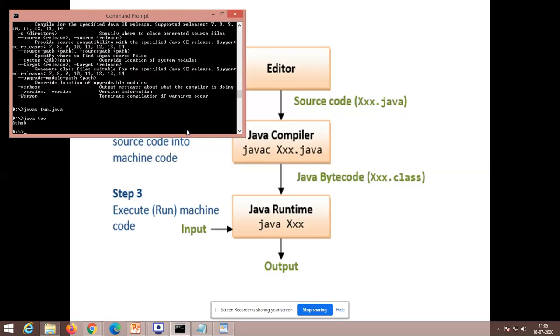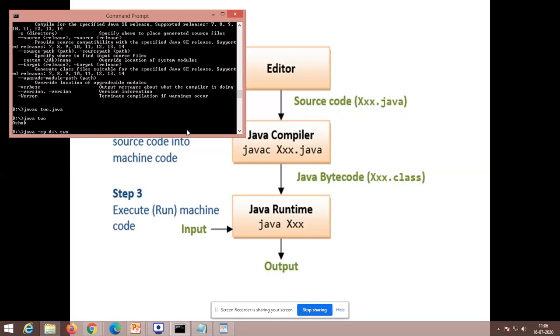In some systems it may not work. In that case, what you have to do is type java space -cp class path. That must be given, along with the place where your class file is available. That's what the class path mentions. Then you have to give the class name.